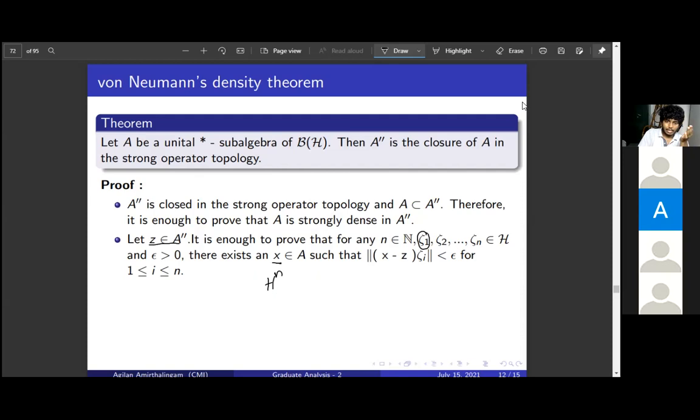And we look at, here A is a subset of B of H, right? And then if we look at all those matrices with entries from A, scalar matrices, this will be a subset of B of H power n with our identification, right?